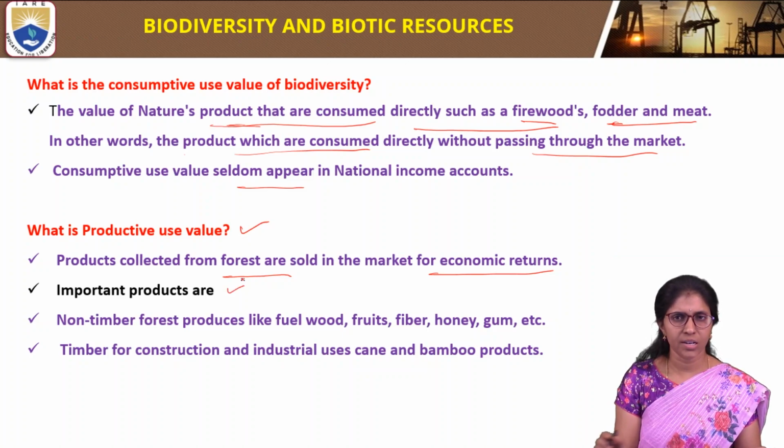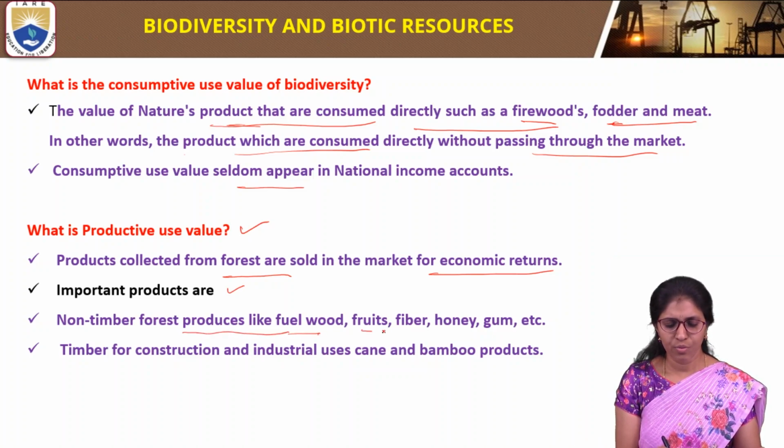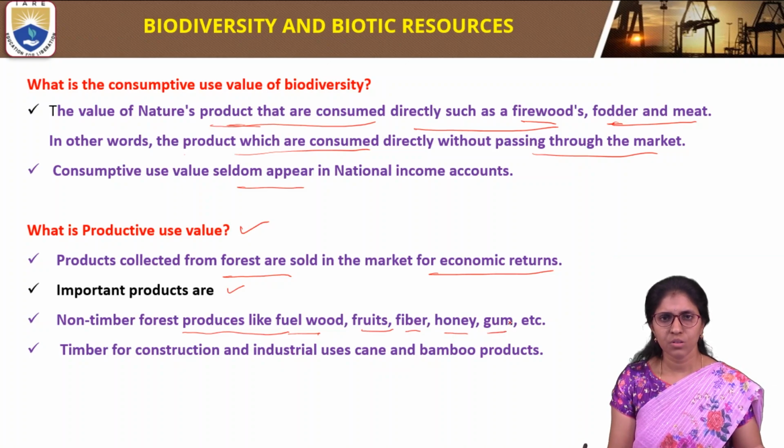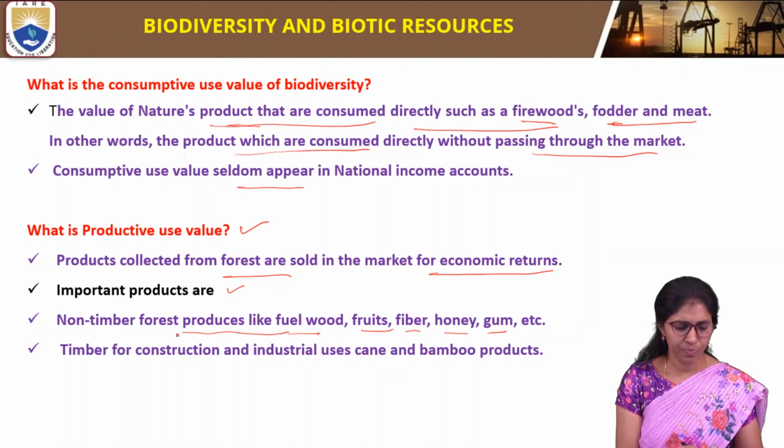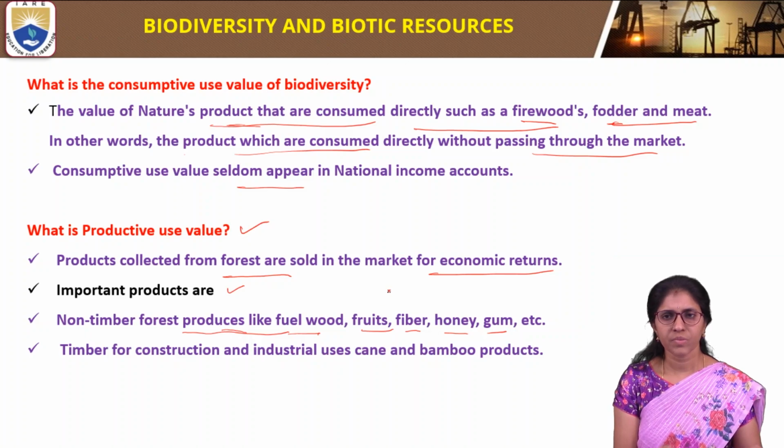Important products are non-timber forest products like fuel wood, fruits, fiber, honey and gum.